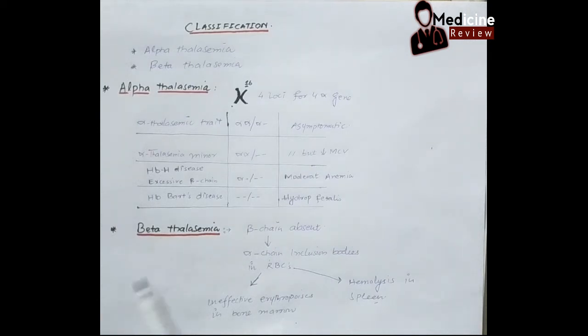Because of that, the erythropoiesis process will be destroyed inside the bone marrow. So the RBC will not come into the circulation. This is called ineffective erythropoiesis. In spite of ineffective erythropoiesis, there will be some RBC which will come to the circulation, but that RBC will be destroyed inside the spleen.